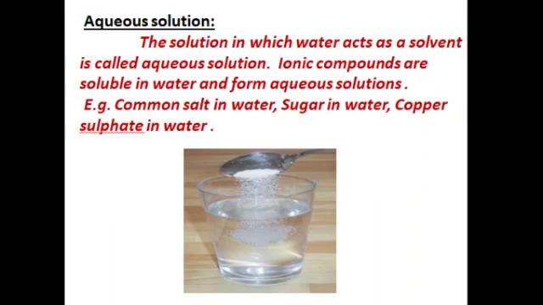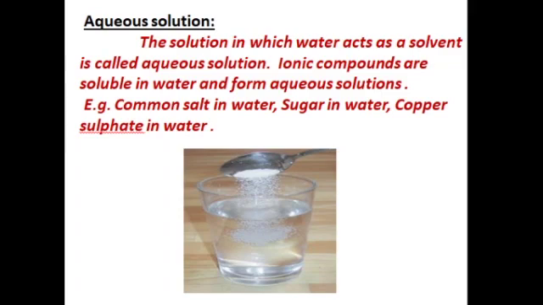Example for aqueous solution. The solution in which water acts as a solvent is called aqueous solution.